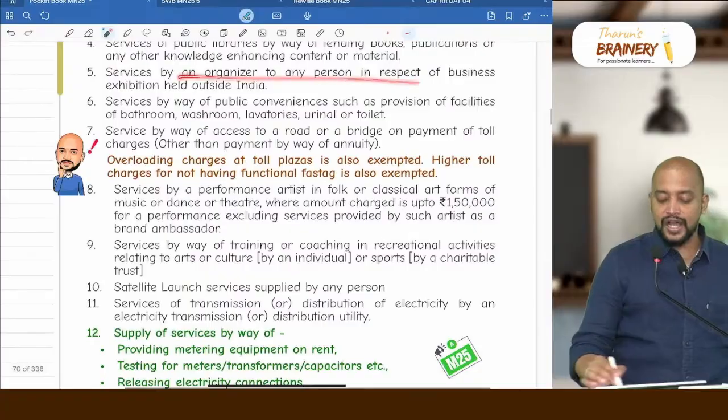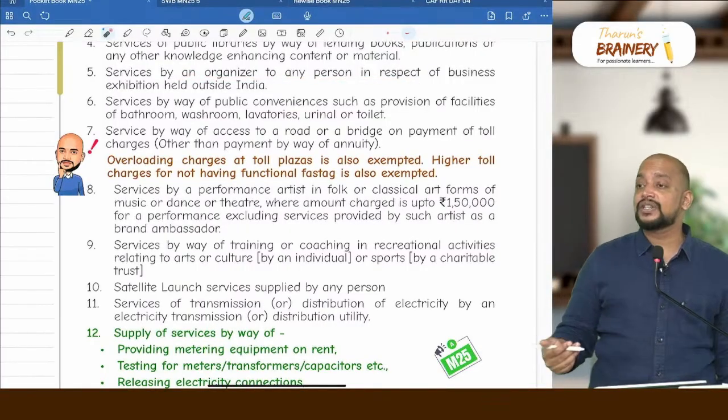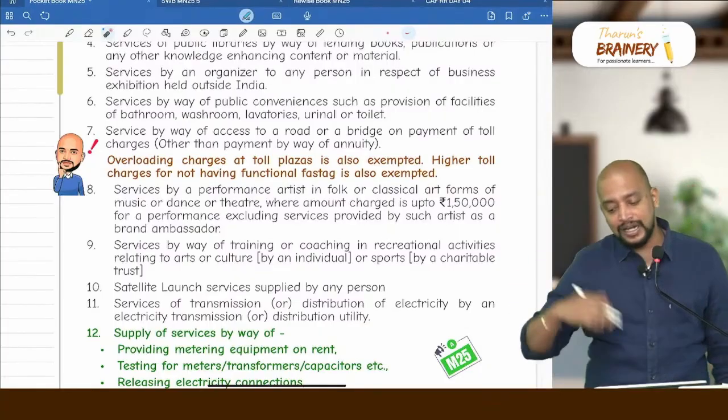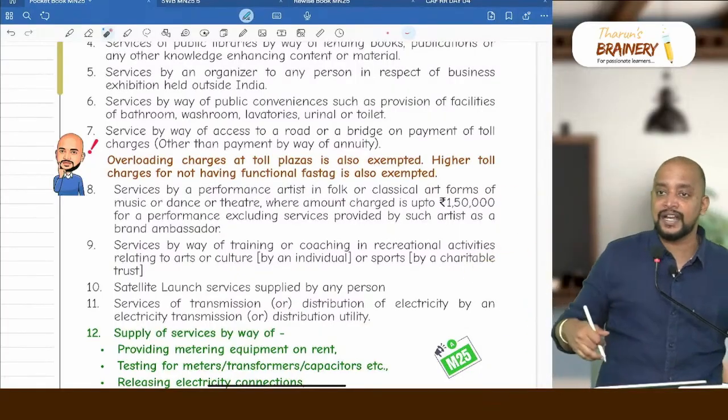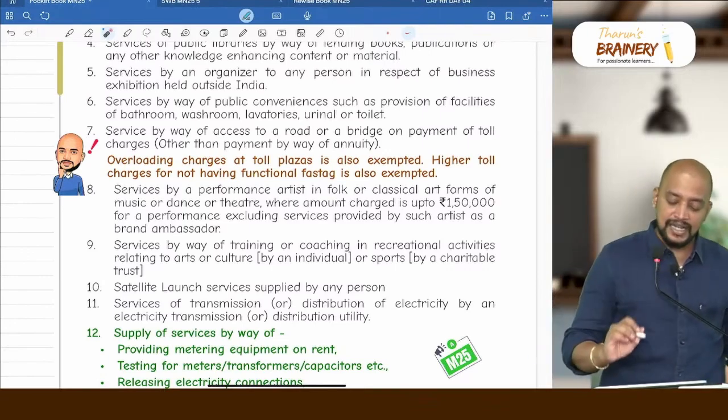Then service by an organizer. There is an organizer who is conducting a business exhibition where the exhibition is held outside India. Even though the organizer is in India and the recipient is also in India, as the exhibition is held outside India, it will indirectly encourage exports. That's why it is exempted.